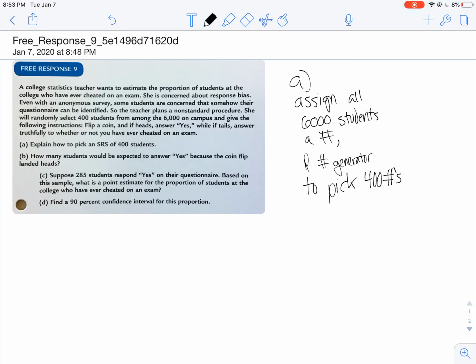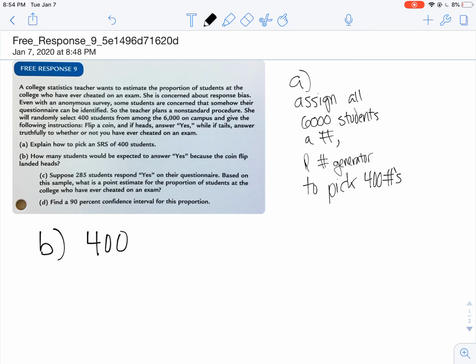Now, part B: how many students would be expected to answer yes because the coin flip landed on heads? Here's how you want to look at it. You have 400 students taking this survey. When you're flipping a coin, and you're assuming it's a standard coin, you have a 50% chance of heads and a 50% chance of tails. So they're asking how many would be expected to answer yes.